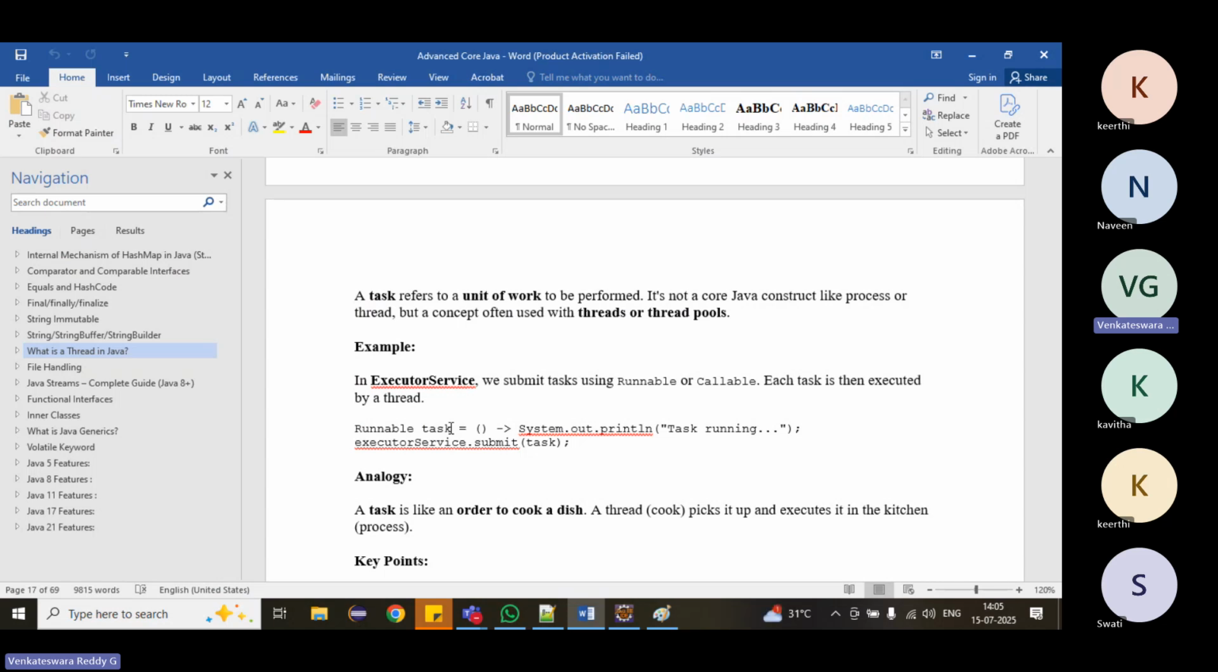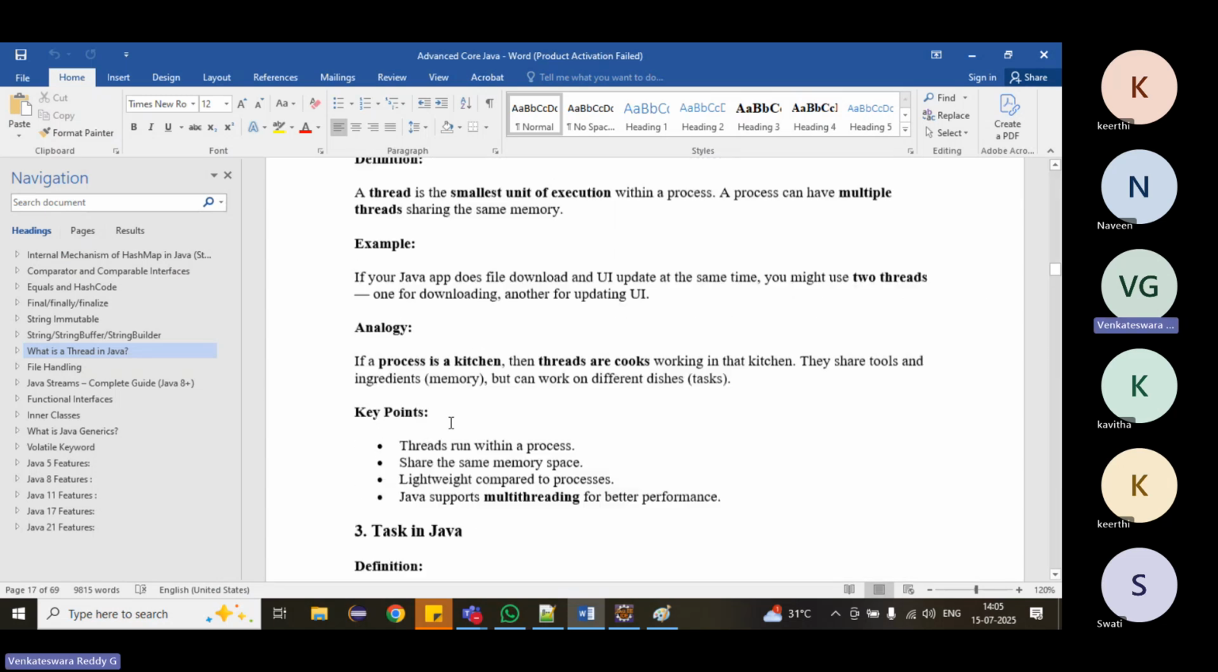Who will do the task? I ordered one dish to be prepared, but who will do that? That is called a thread. A task means I am giving the order to do it, but who is actually doing it? Some person will cook it. That person is called a thread.